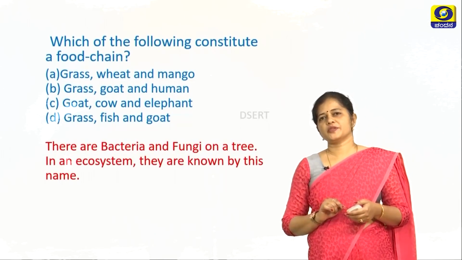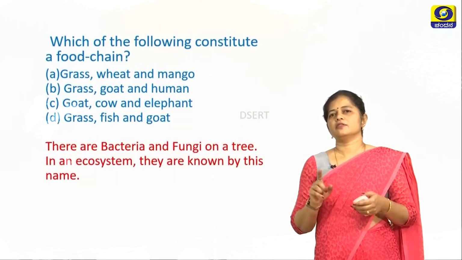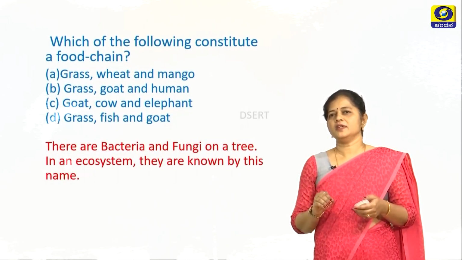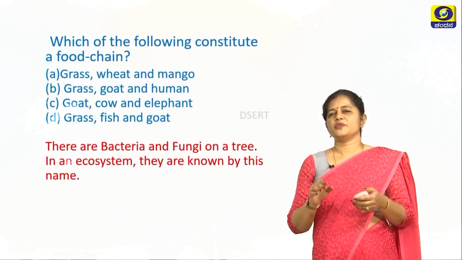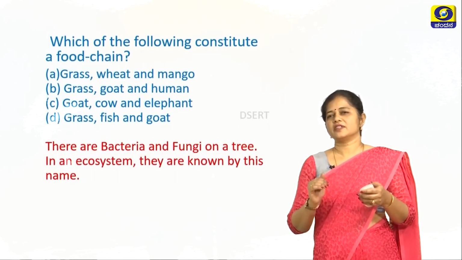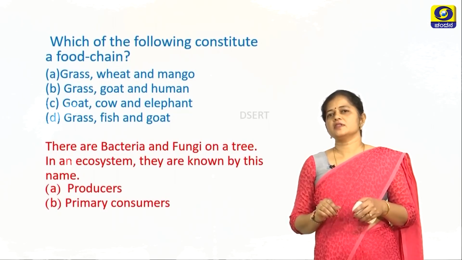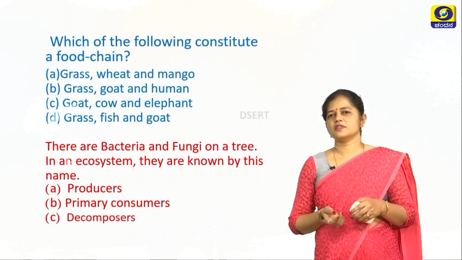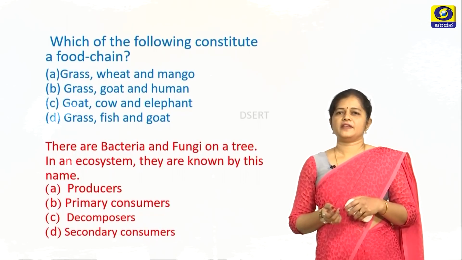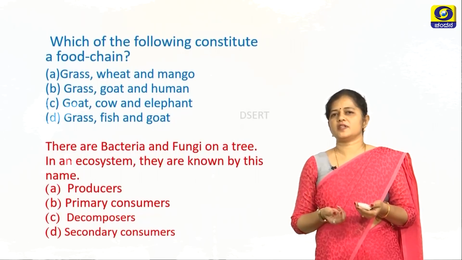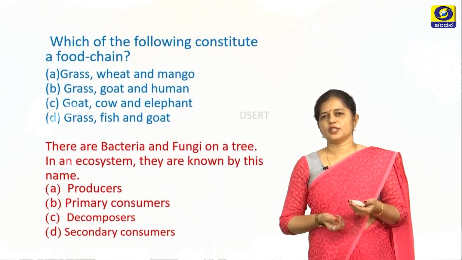There is another question. There are bacteria and fungi on a tree in an ecosystem. They are known by this name. You have to identify by which name they are called or identified in an ecosystem. The options are producers, primary consumers, decomposers or secondary consumers. All of us know that the bacteria and fungi are detritivores and they are decomposers.